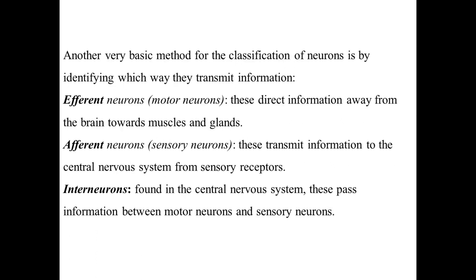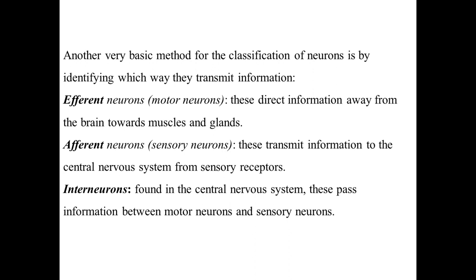Now another very basic method for the classification of neurons is to identify the way they work, the way they transmit information. So they are classified as afferent, efferent and interneurons. Efferent neurons, also known as motor neurons, direct information away from the brain towards the muscles and glands.